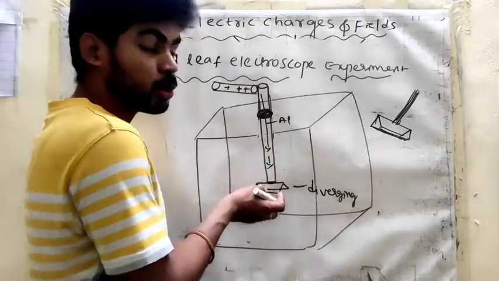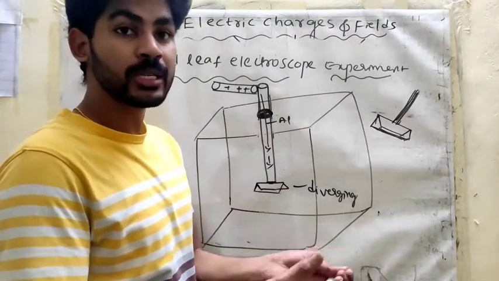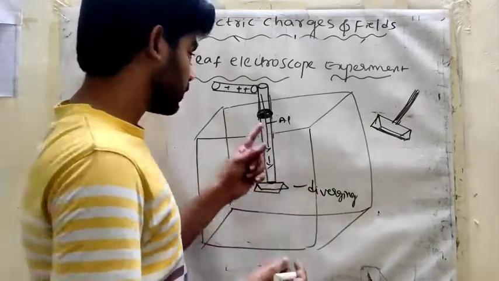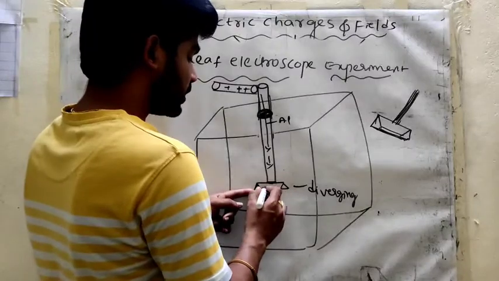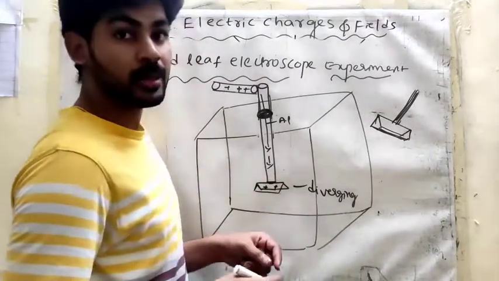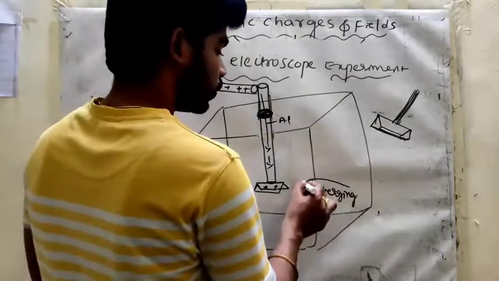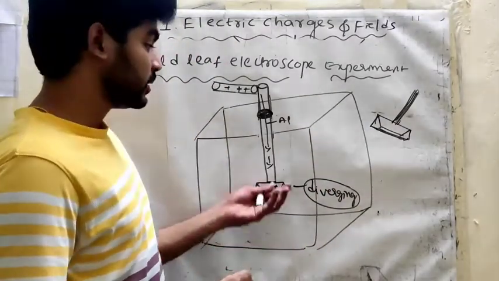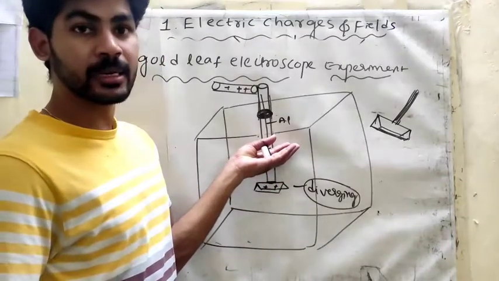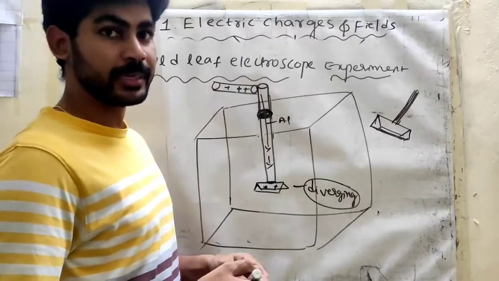Why are the gold leaves diverging? Because we are connecting the positive charge, both leaves are positively charged, and positive charges repel. That's why the gold leaves diverge. This is the best example of the electrification process. So it's clear, this is the gold leaf experiment.